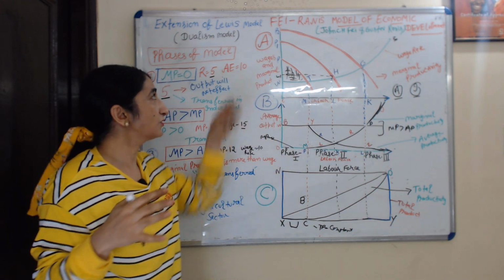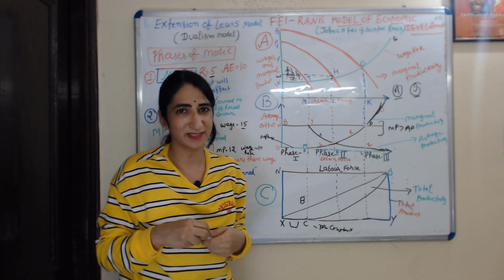Okay, this is all about Fei and Ranis's model of economic development. I think you understood. Thank you.